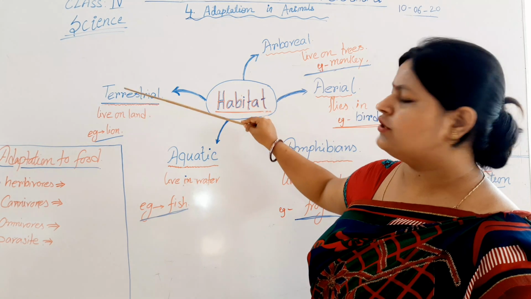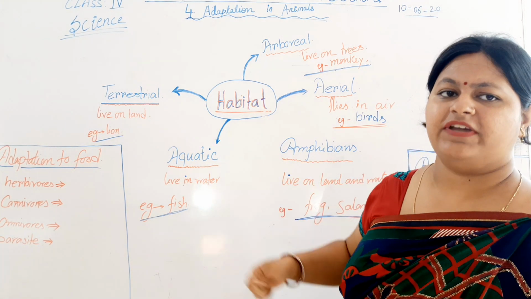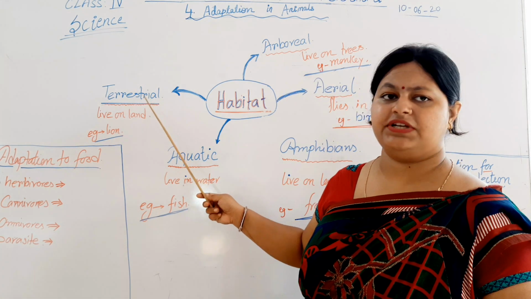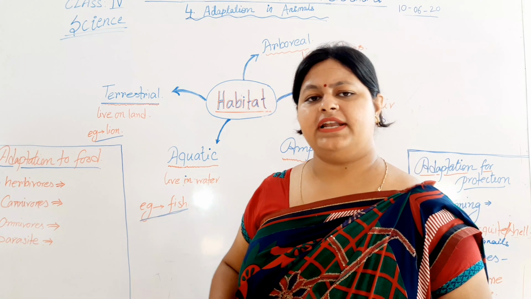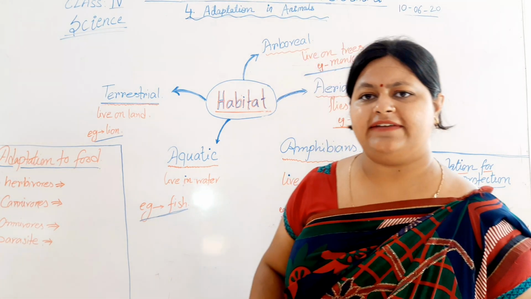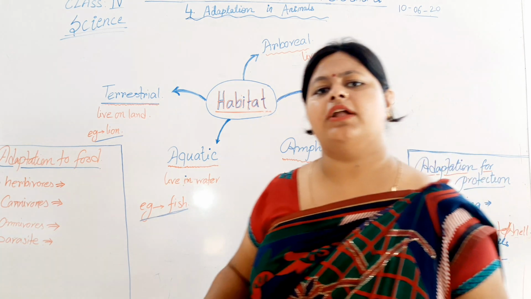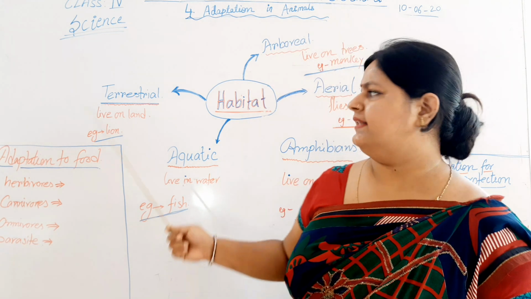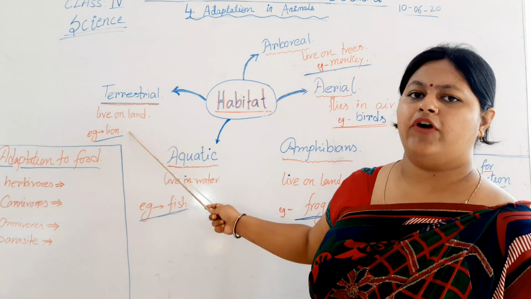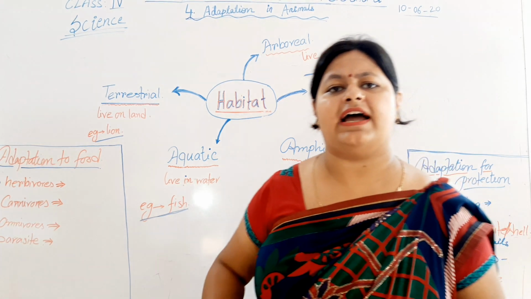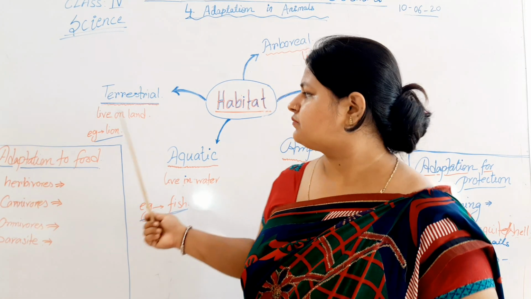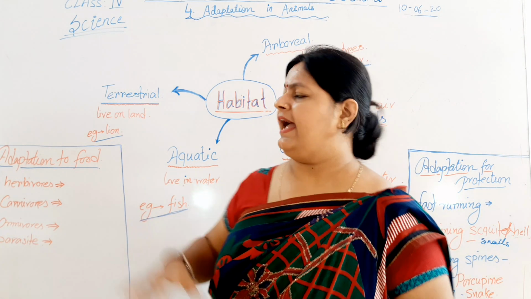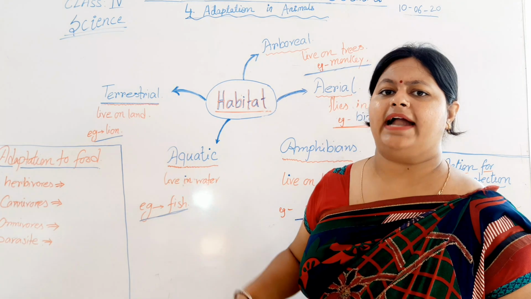Terrestrial animals or land animals. The animals that live on the land are known as terrestrial or land animals. Terrestrial animals live on the land, on the mountain region, or in a desert area. They all are termed under terrestrial animals. They grow, survive, protect themselves, and do everything on land, and they are termed terrestrial or land animals.